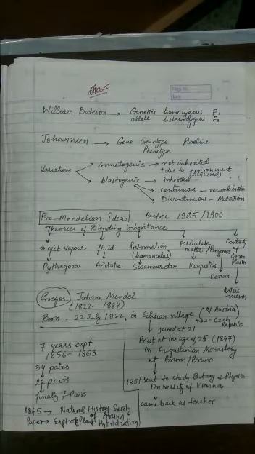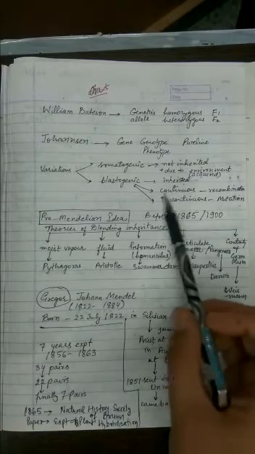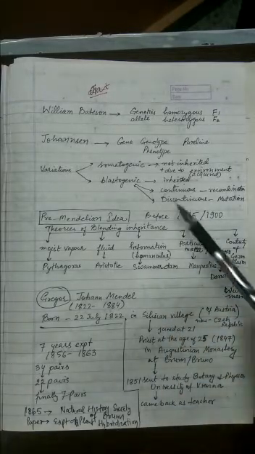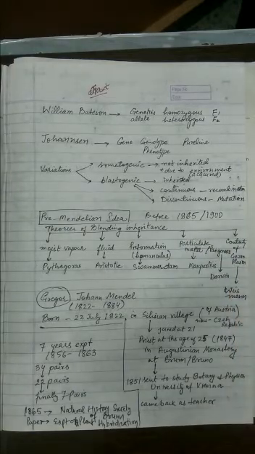So accordingly, continuous and discontinuous variation, which one really helps in evolution? Discontinuous variation. And which one helps in adaptation? Continuous as well as discontinuous also. So I hope this small concept is clear to you.